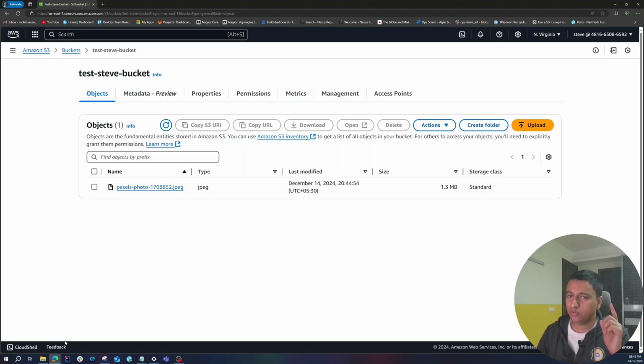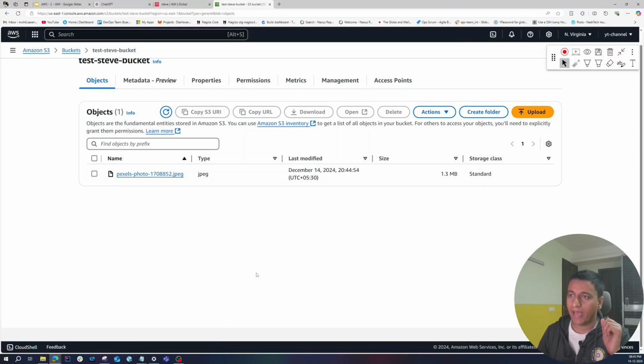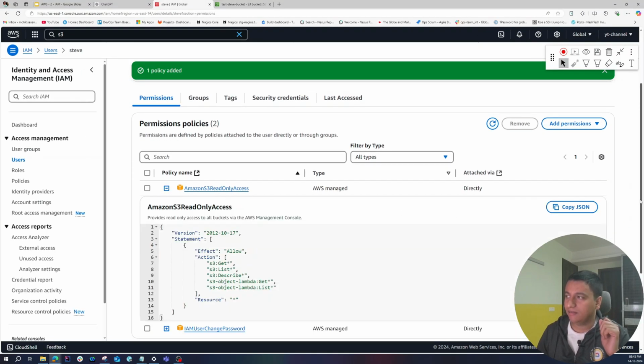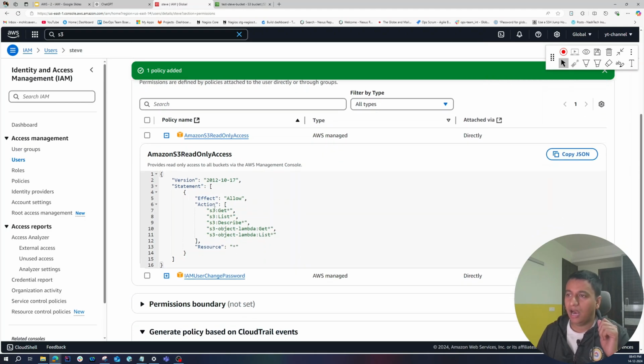Now there is an issue with this approach, right? Because if you go back to Steve and check the policy, then this policy allows listing every bucket, okay? Because it's a star, right? So Steve can access any bucket that is inside your S3, right? And this is a security risk, right? Why? Because Steve might be accessing other buckets which he's not supposed to. Maybe I also have some production data over here, right? So I do not want people to tamper with that data, okay?